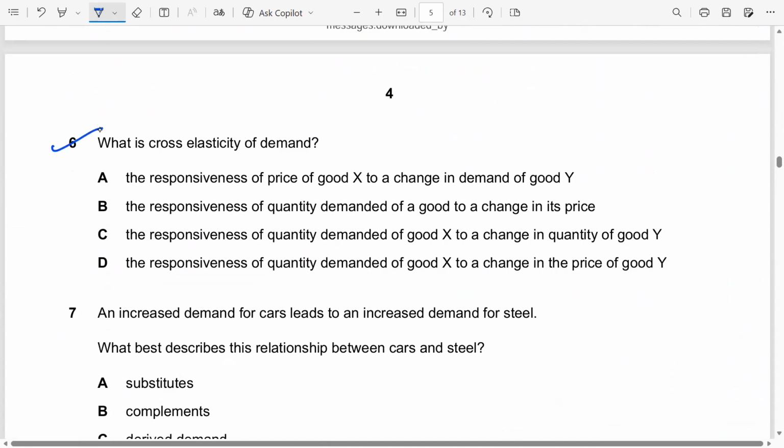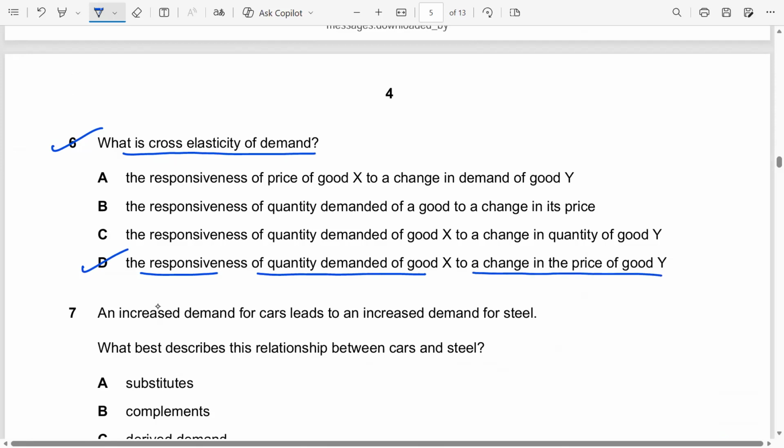Question number 6, very easy. What is meant by cross elasticity of demand? Cross elasticity of demand is going to measure responsiveness of demand of one good with respect to a change in the price of other. So if you look at all the options, option D is correct. Responsiveness of quantity demanded of good X with respect to a change in price of good Y.